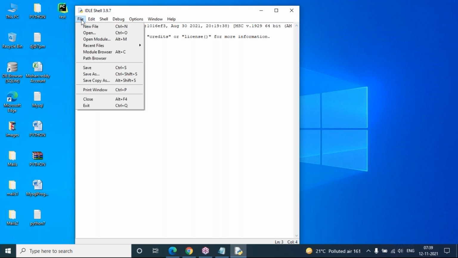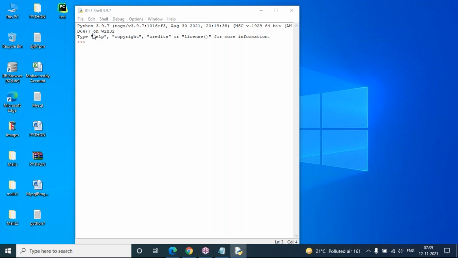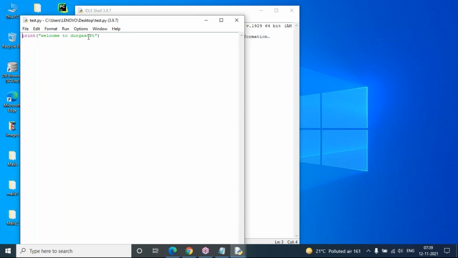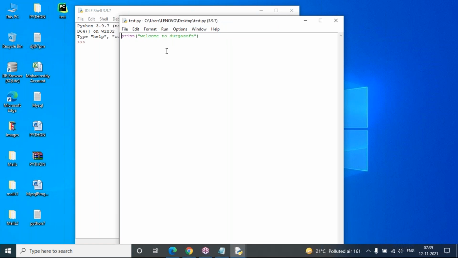To open an existing file, click on the file menu and go to the open option. Just click on open. Once we select the open option, you can go to the location where your file is. My file is present on the desktop, and I am selecting test.py and clicking on open. That script is going to open in a separate editor window in this shell. After that, if you want to execute this script, go to the run menu and run module, or you can hit the F5 button on your keyboard. Run module means, yes, every .py file is going to act as a module only.